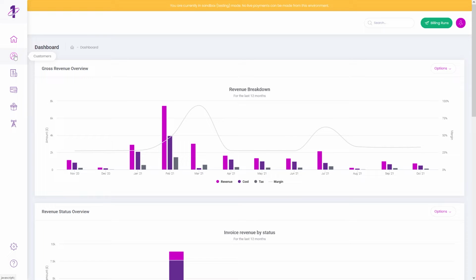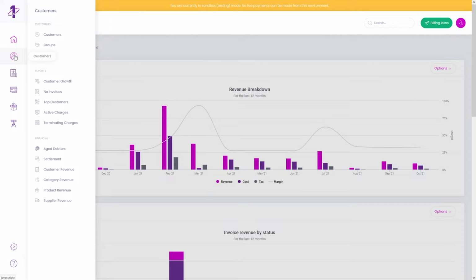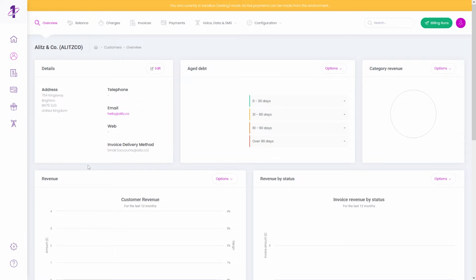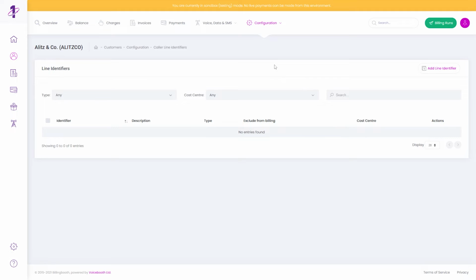Click the Customers icon in the side navigation, and then Customers in the submenu. This takes you to the customer listing screen. From here, select the customer you'd like to add CLIs to. On the selected customer's overview screen, click Configuration in the top menu, and from the drop-down, select Caller Line Identifiers. This will take you to the selected customer's Caller Line Identifiers listing screen.